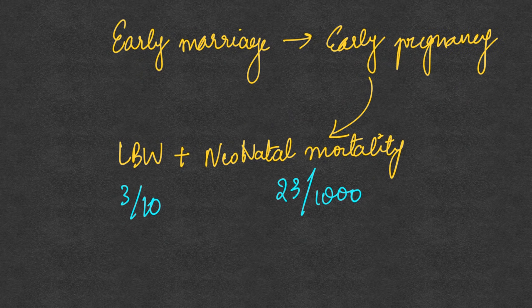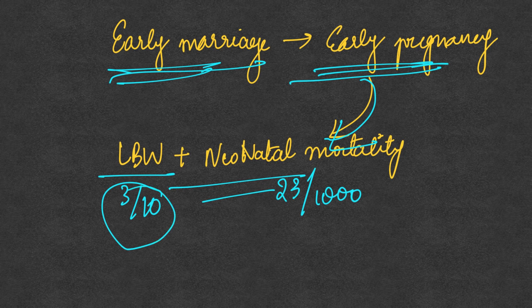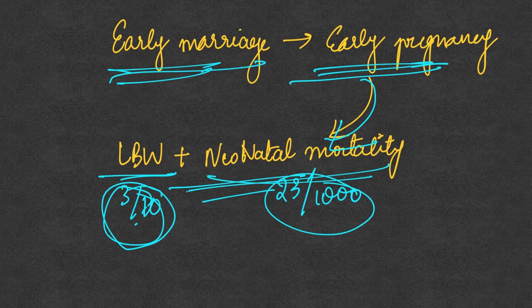Next, the article establishes a link between the early marriage of girls and neonatal mortality. When girls get married early, they also have early pregnancy, and early pregnancy is directly linked to low birth weight. It says that 3 out of every 10 children born because of early pregnancy have low birth weight, and neonatal mortality is 23 per 1000 live births.